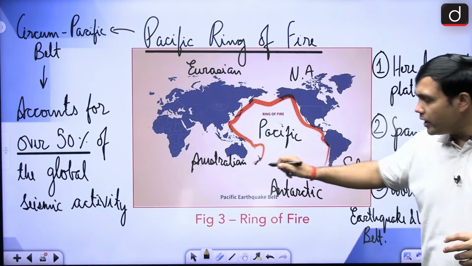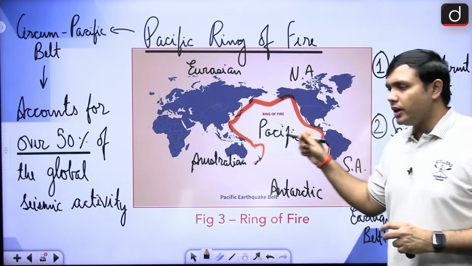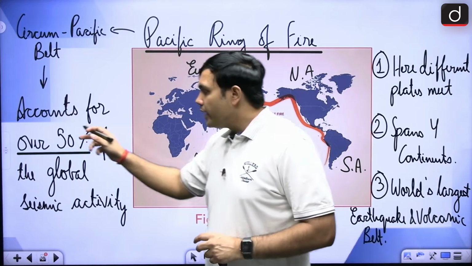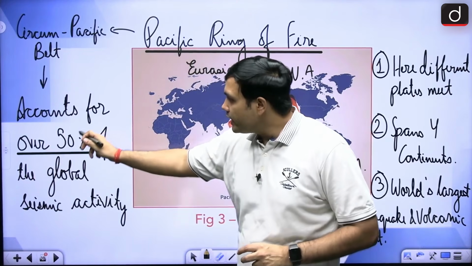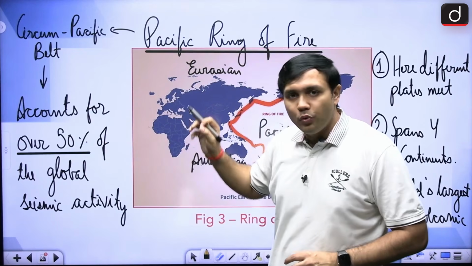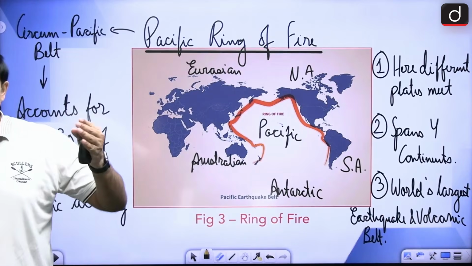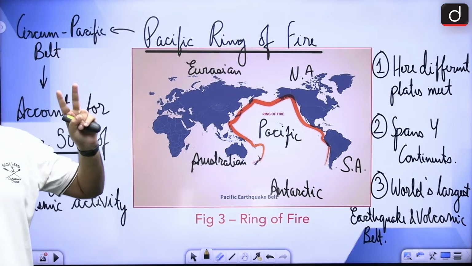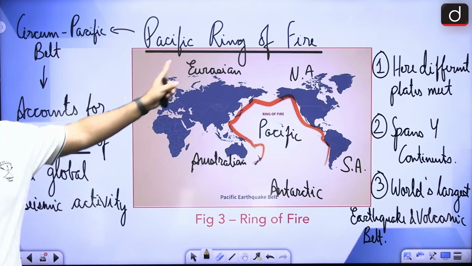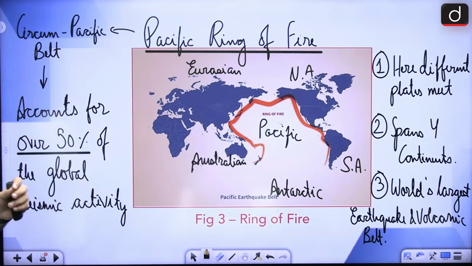So here you will find a lot of volcanoes and a lot of earthquake activity going on. How much? This particular circum-Pacific belt accounts for over 50% of the seismic activity of the earth, right? So if there are two earthquakes happening on earth, at least one of them is happening in this particular region, right? Now why is it such an active region?